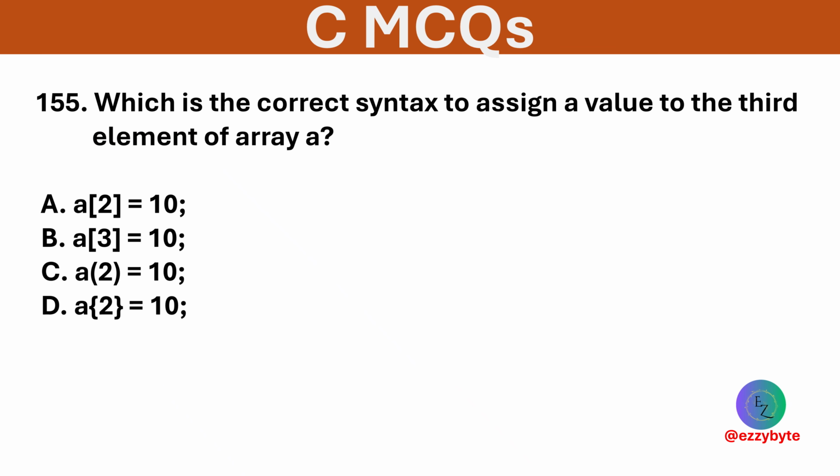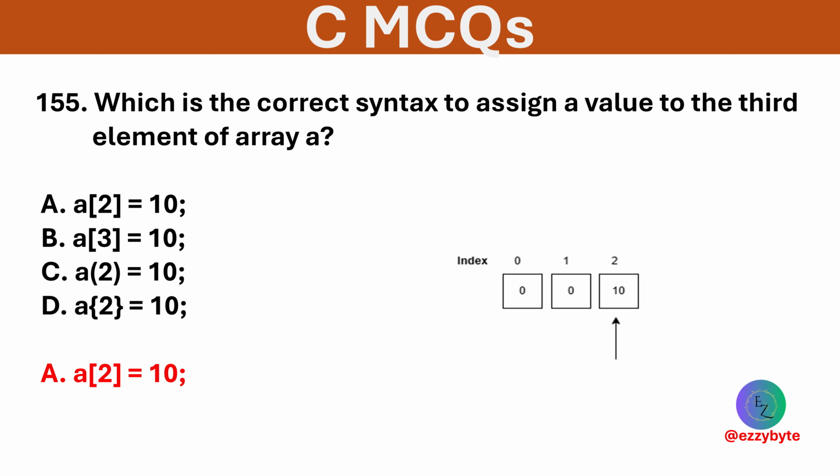Which is the correct syntax to assign a value to the third element of an array A? Options are given below. Option A is correct. Indexing starts from 0, so A[2] is the third element.